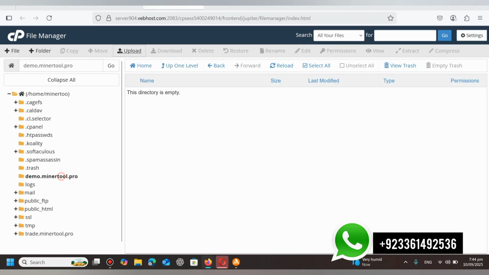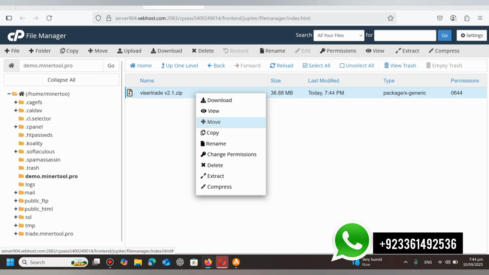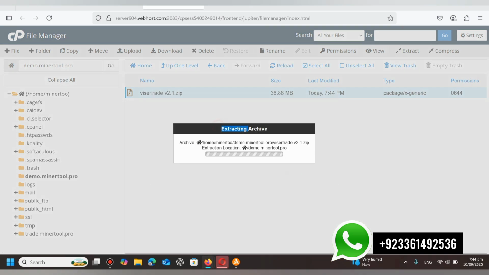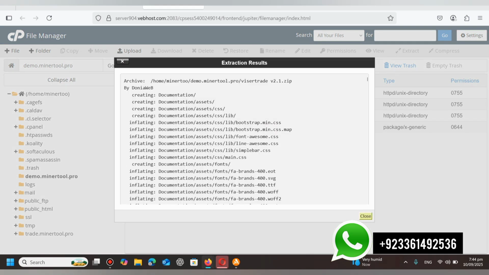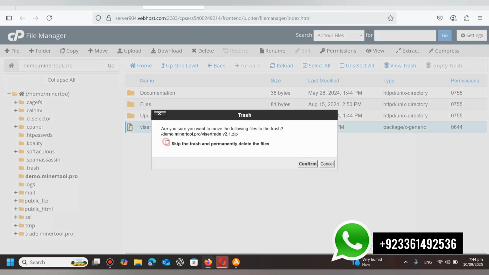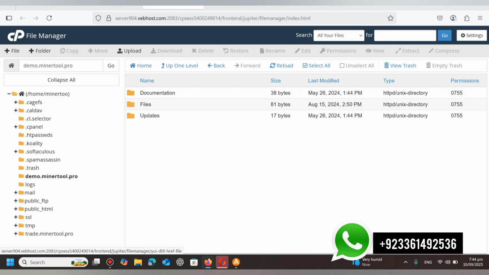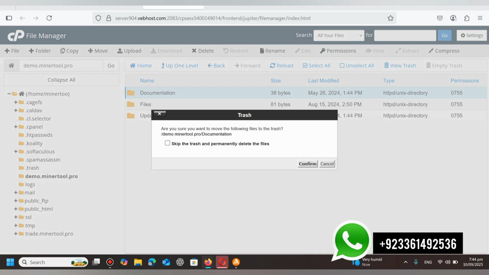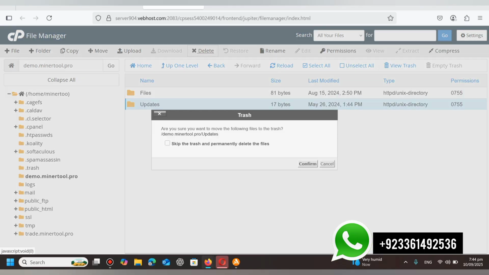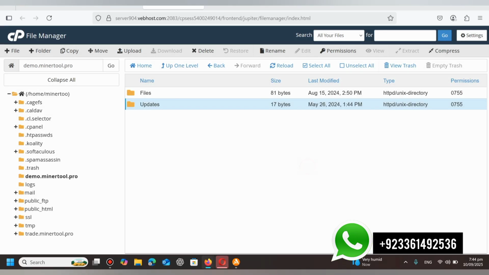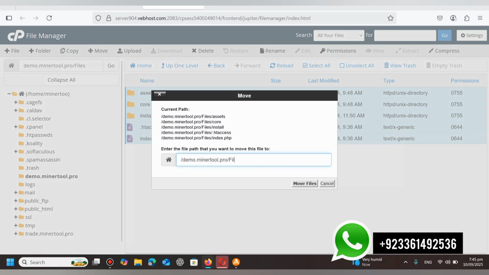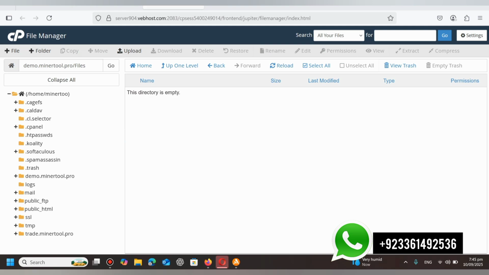So go to the subdomain again and refresh it. After that, we will go to the extract section and extract the files. After extracting, we will go to the file section. First we will delete the zip file, and if you want, you can also delete the update and documentation files as well. It depends on your own mind. So I will leave the file section only. So go to the file, select all the files and move them to the domain. So all the files are moved successfully.